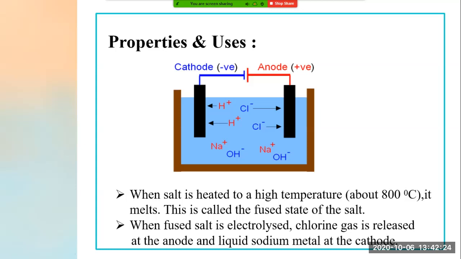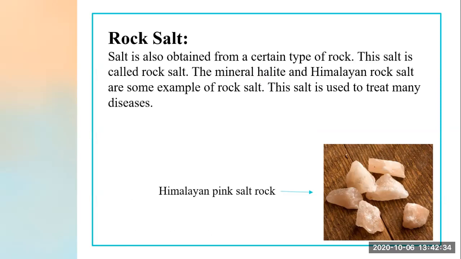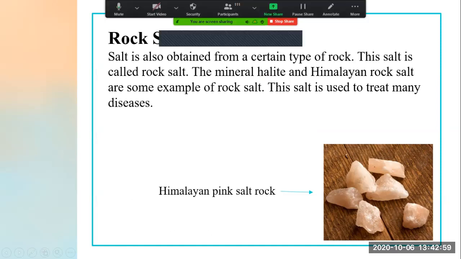Hope everyone has understood these properties and uses of common salt, right? Now I'm going to the next topic, that is rock salt. What do you mean by rock salt? Now see, can you see the diagram here? It is nothing but Himalayan pink salt rock. It looks a little pink in color, and this is termed as Himalayan pink salt rock.